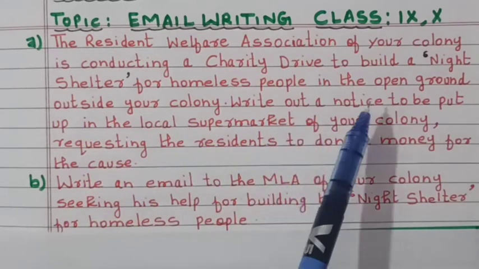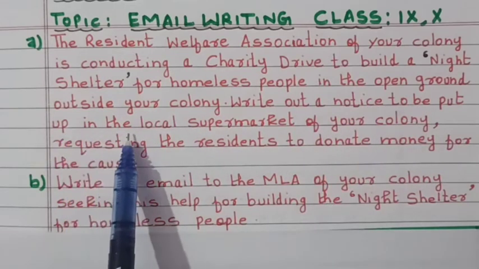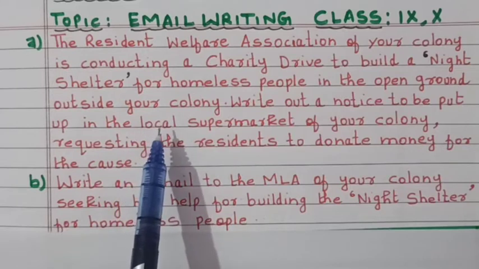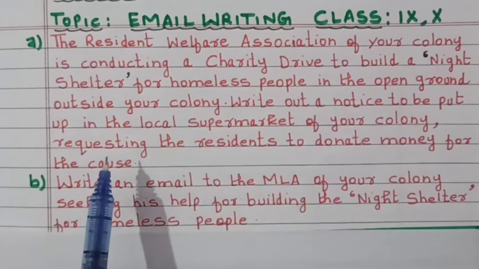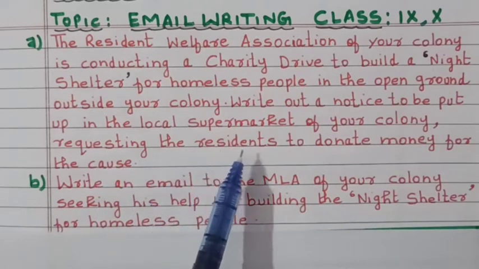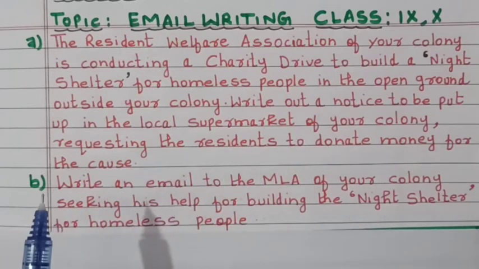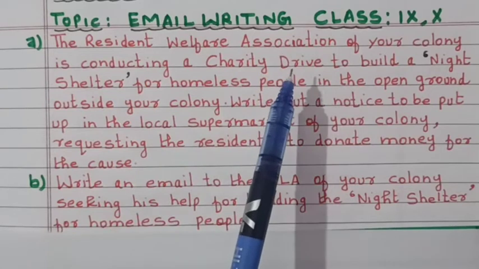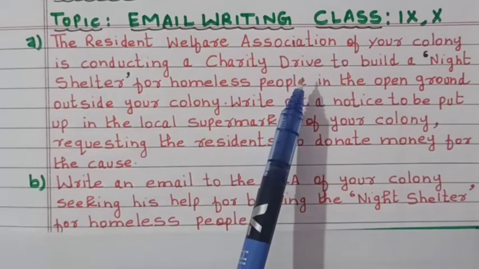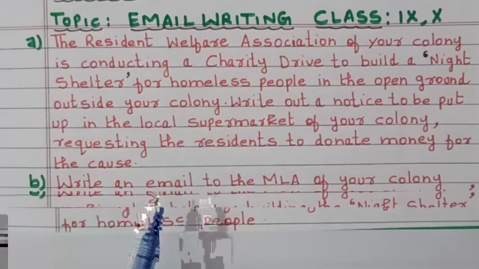Write out a notice to be put up in the local supermarket of your colony, requesting the residents to donate money for the cause.